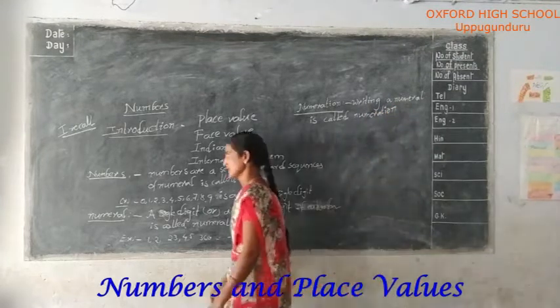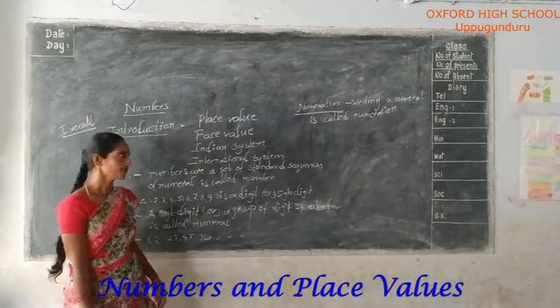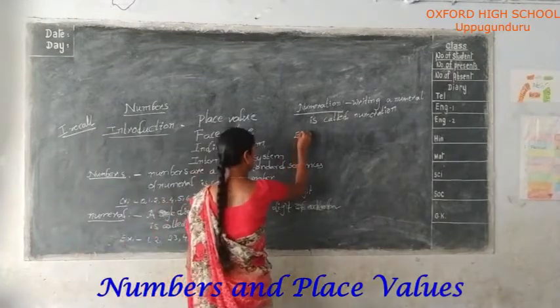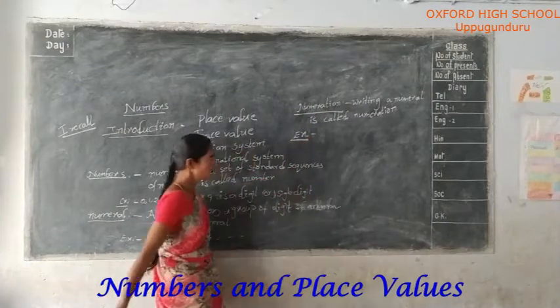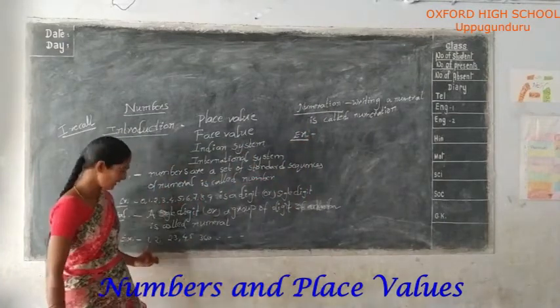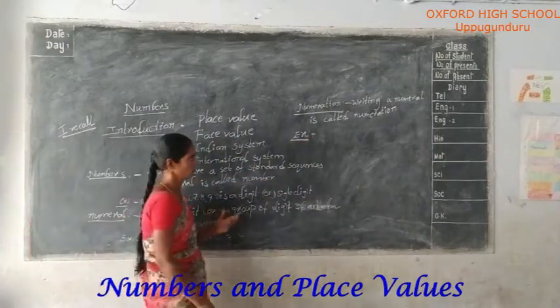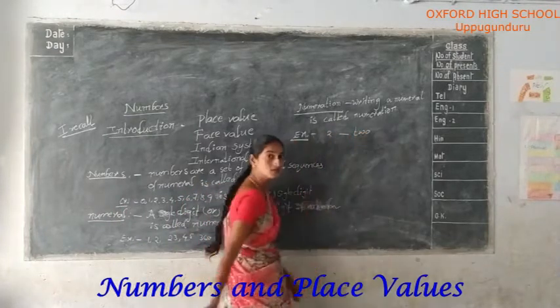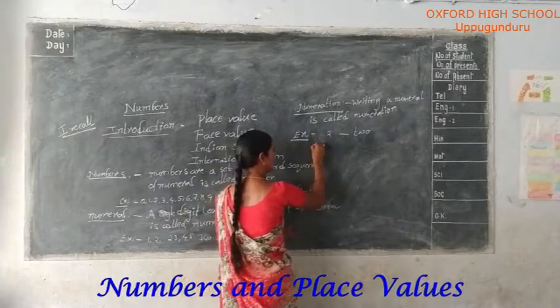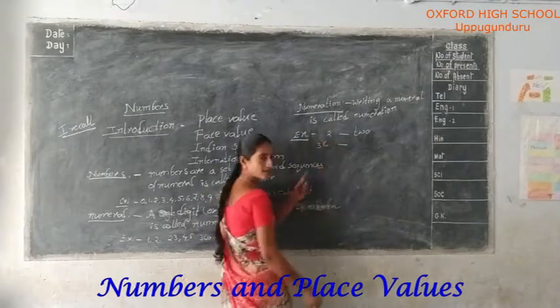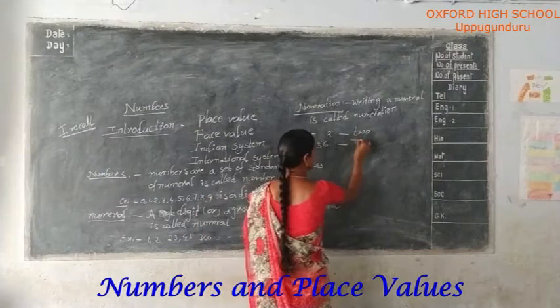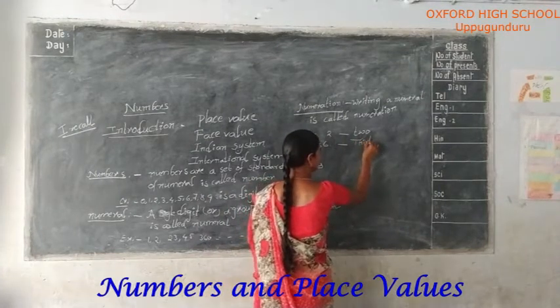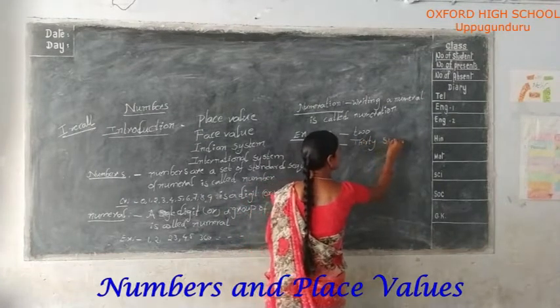Okay, first for example, anyone. Single digit 2, writing 2. Double digits, we have 36, writing 36.